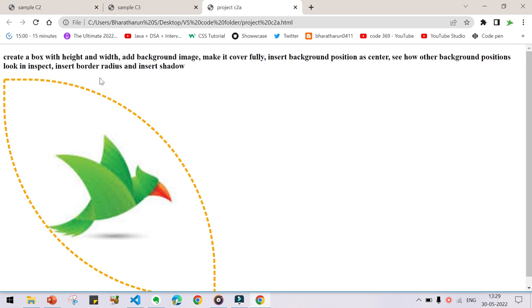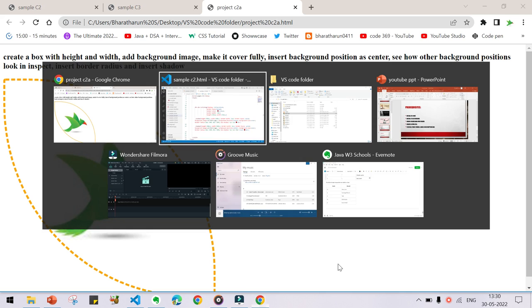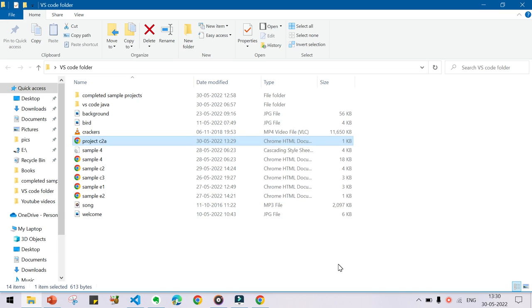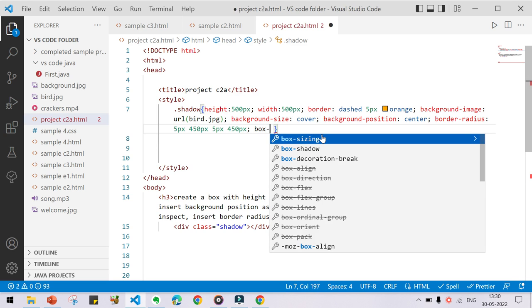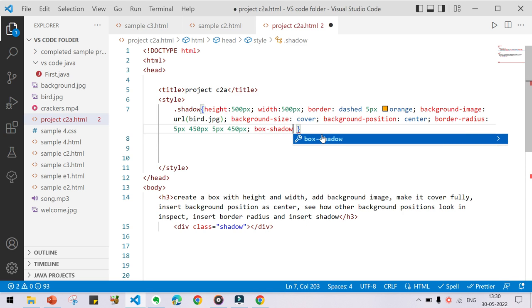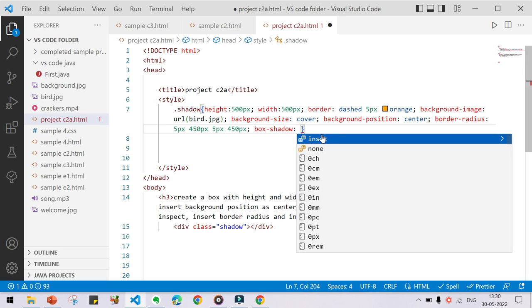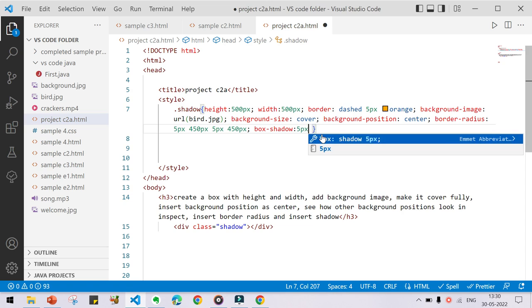Now what we are going to do next is insert shadow. How to do that? Let's see. Now let us type box shadow. Okay, box shadow, and give the value like 5 pixel, 5 pixel, and you have to give a color for that shadow. Give the color as red and give a semicolon.